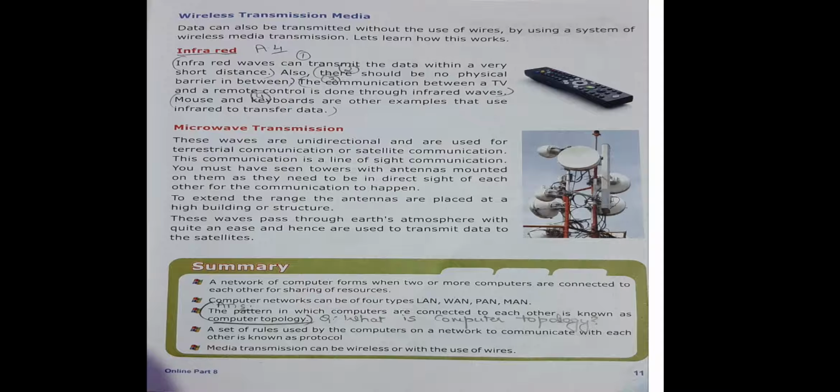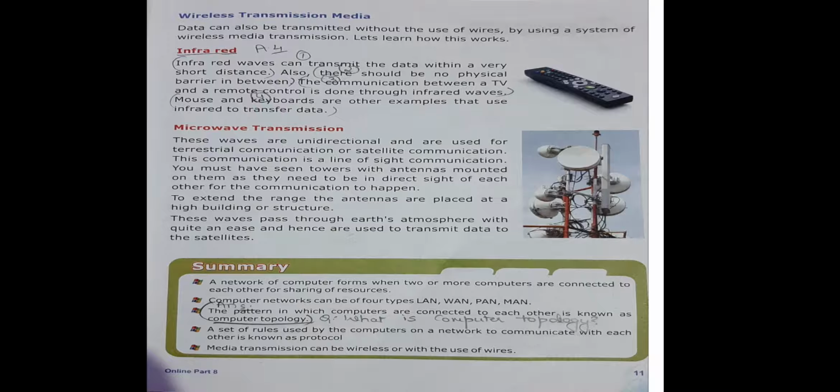Like the communication between a TV and the remote control is done through infrared waves. If there is a wall between the TV and remote, then the remote will not work because infrared waves work only at a very short distance. Mouse and keyboard are also examples of infrared to transfer data.